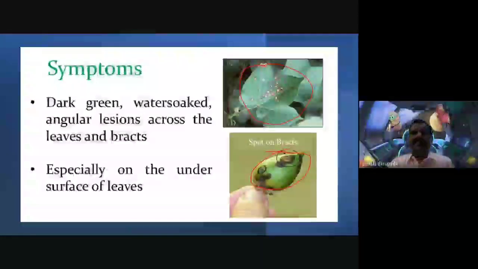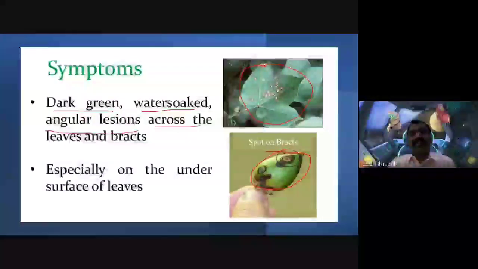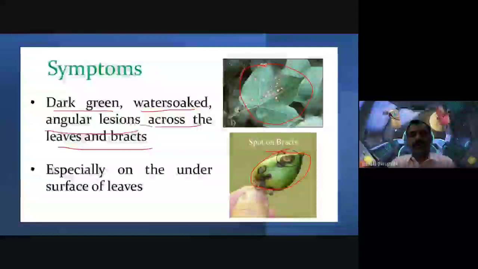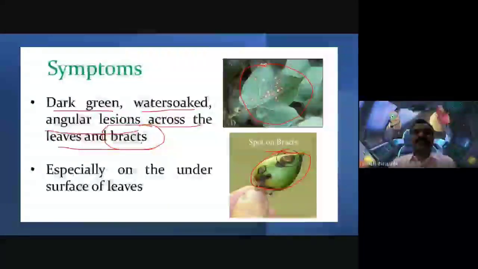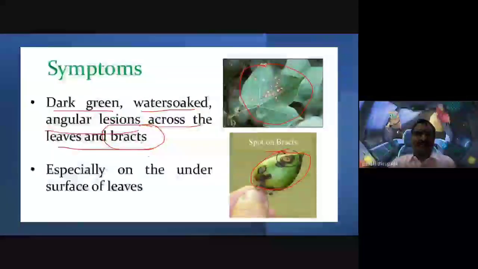See here, these are the spots we observe on the leaf surface. The symptoms are dark green or water-soaked angular lesions on the leaves and bracts also. Along with leaves, bracts also show the symptoms of angular leaf spot, especially on the under surface of leaves.